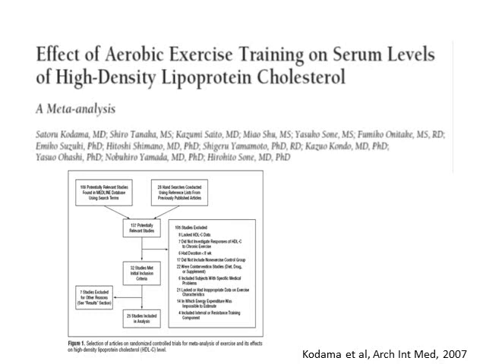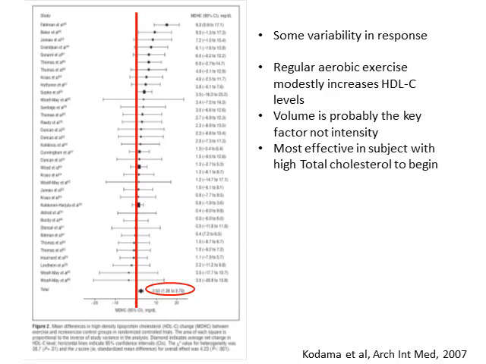Okay, another meta-analysis here that looked at the effects of exercise on HDL. You can see what they did. Started with 109 studies on HDL, boiled it down to about 25 studies that they could include. Here's a nice figure that shows all the studies used, and you can see this red line represents 0. So anything to the right of this red line means HDL went up, which is what we want. Anything to the left means HDL went down. Here's the mean down here. We see about a 2.53 increase in HDL cholesterol, which is significant and very key.